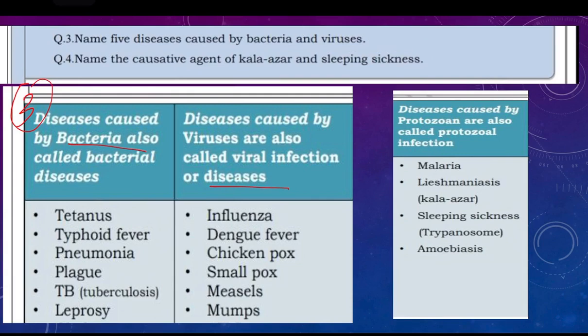Question number 4, name the causative agent of kala azar and sleeping sickness. So kala azar is caused by the protozoa, which is leishmania. Sleeping sickness is caused by trypanosoma. These are the two diseases, and this completes your worksheet also.